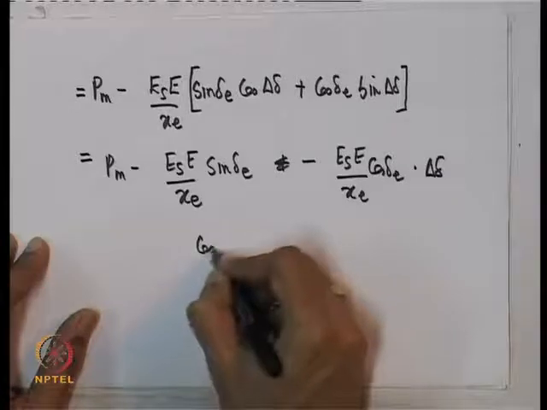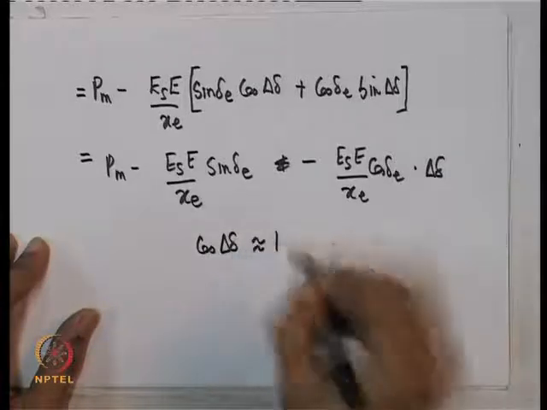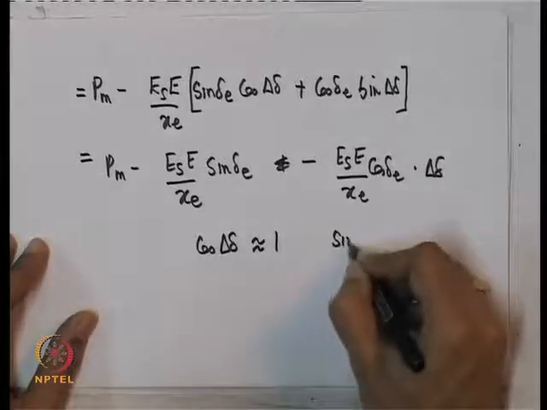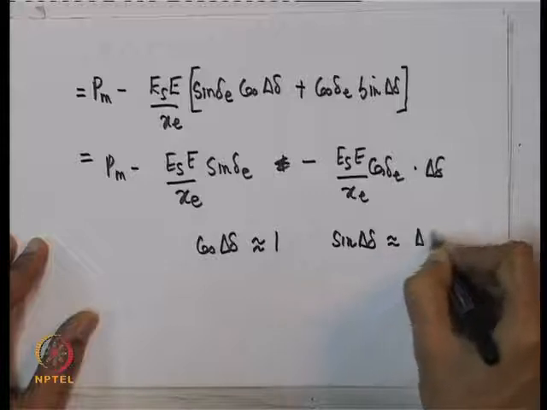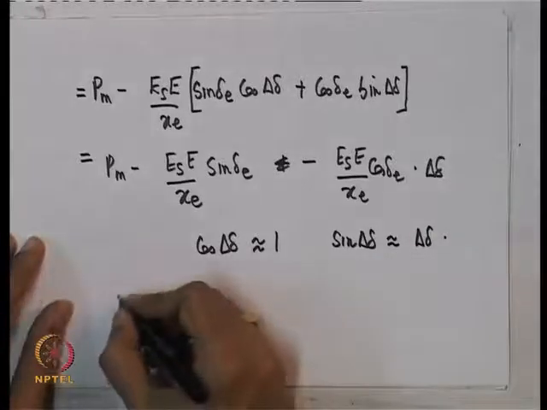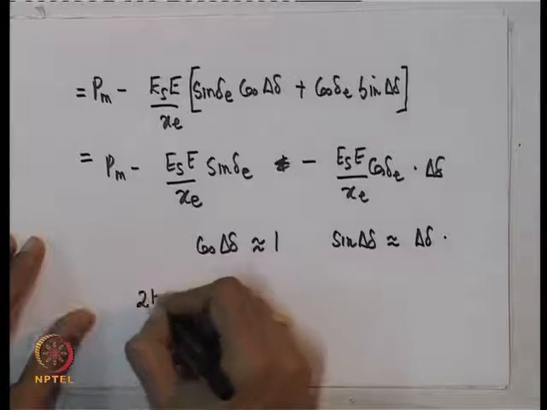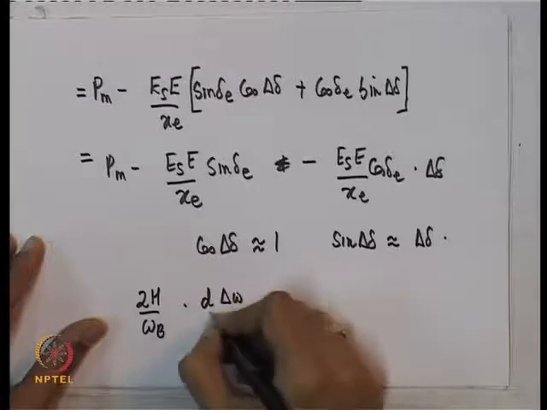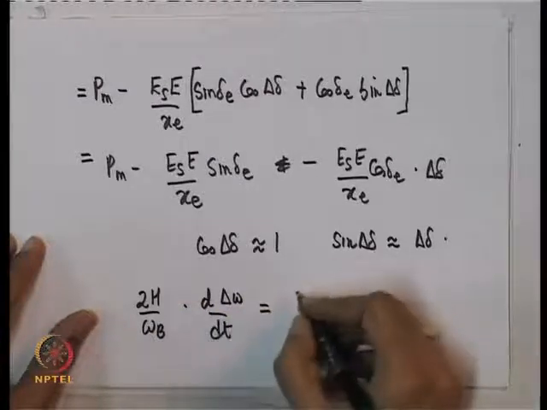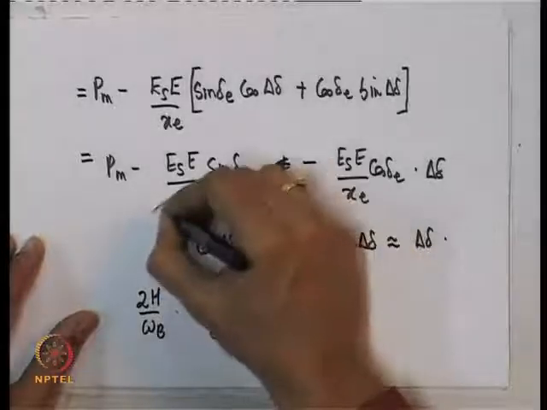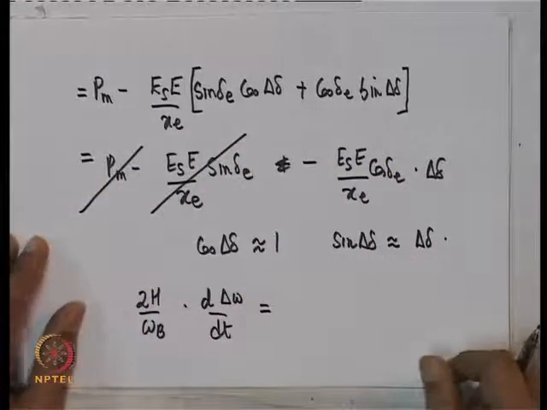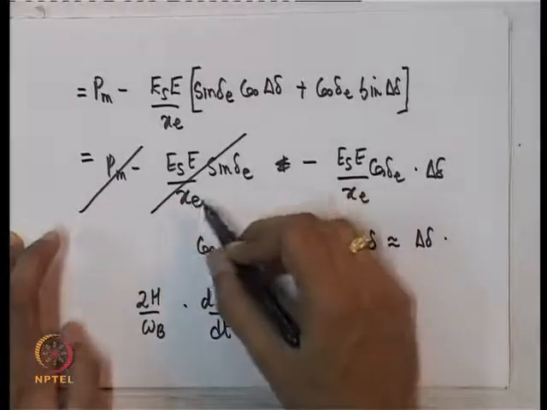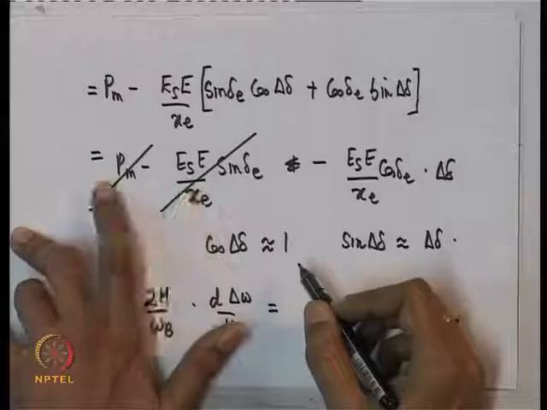So, this is using the formula that cos delta delta is approximately 1 if delta delta is very small and sin delta delta is approximately delta delta. So, the second differential equation becomes, if Pm is a constant, then since at equilibrium Es E sin delta E by Xc should be equal to Pm, these two can get cancelled.